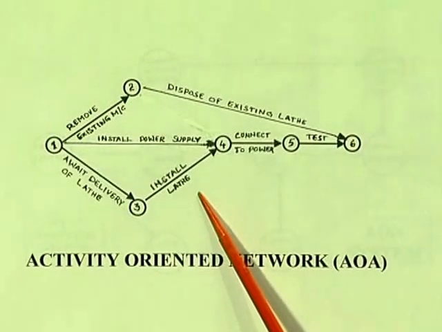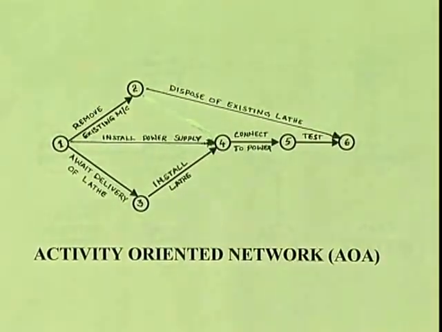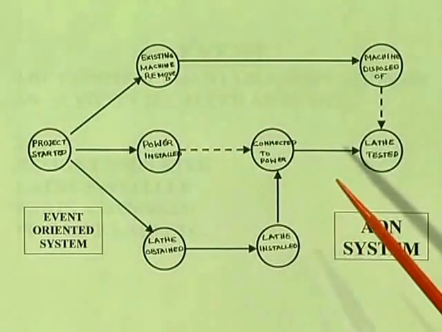In the network diagram we have two types, the AOA system and the AON system, that is, the activity on arrow system and the activity on node system. The present figure which we have seen is called the AOA system, where the activity is represented on the arrow. Now, we will go for the same thing in the AON system, the activity on node system.